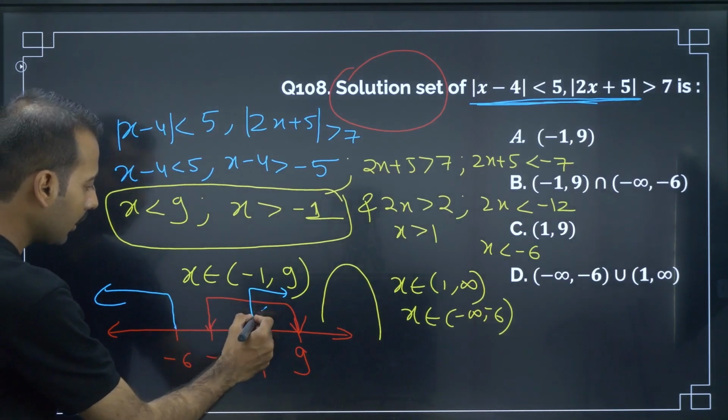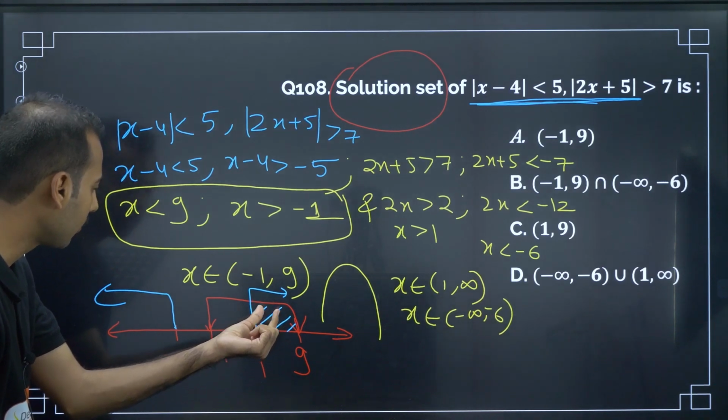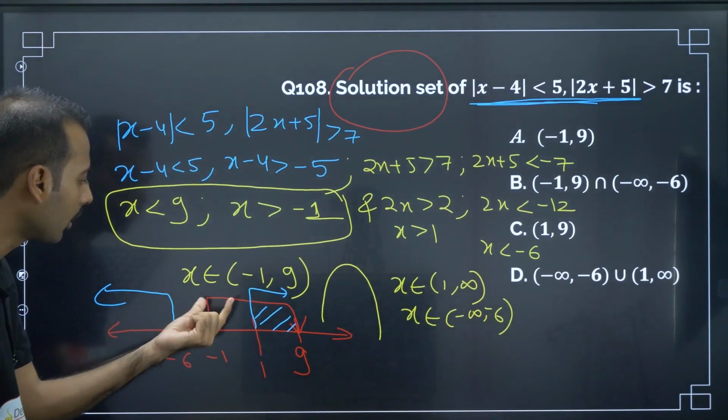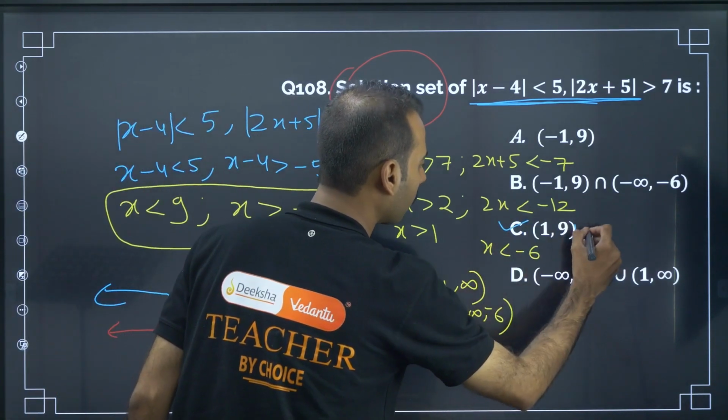This is the common region. This region belongs to red and this region belongs to blue also. Here only blue, here only red. So the answer is 1 to 9. C is the answer. Moving on to the next question.